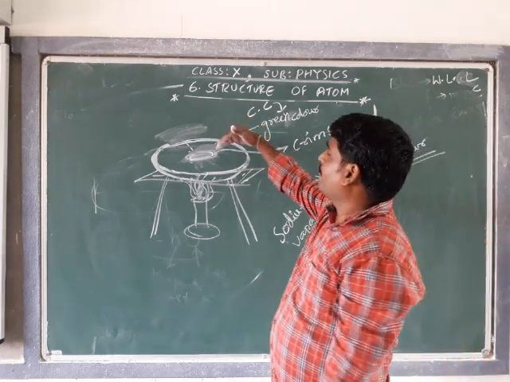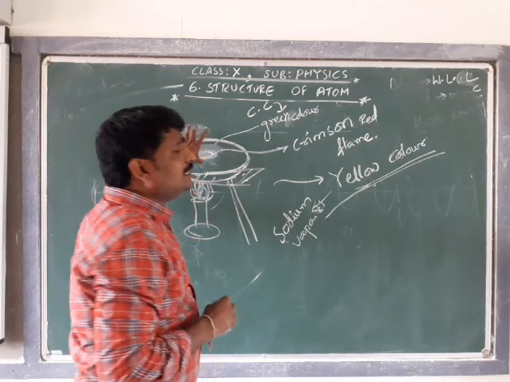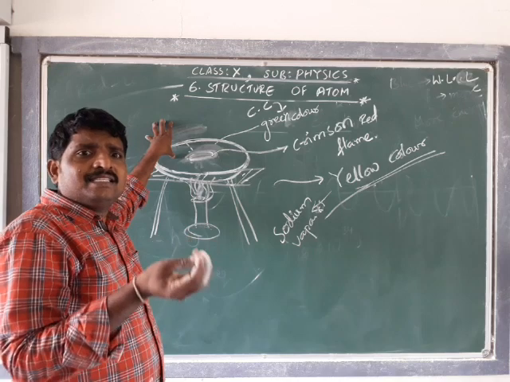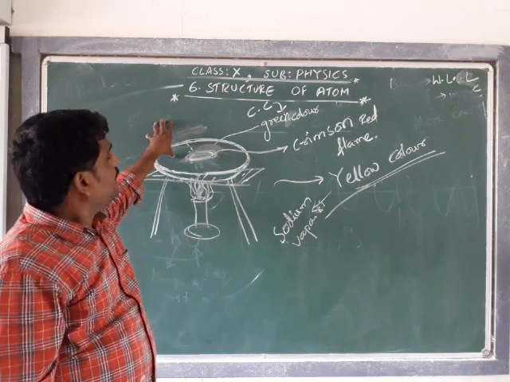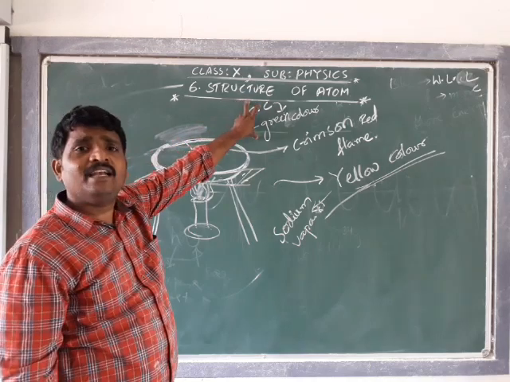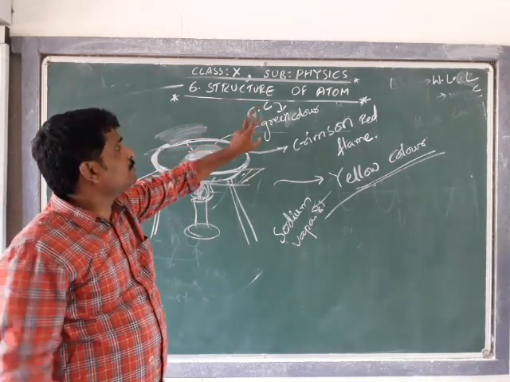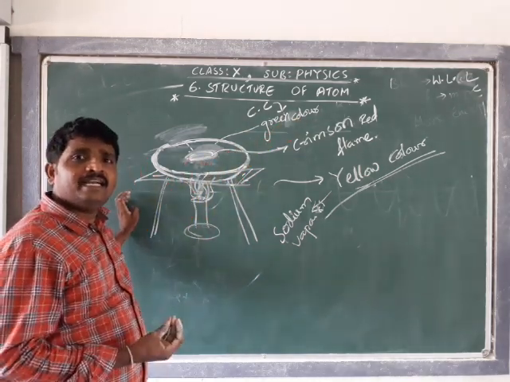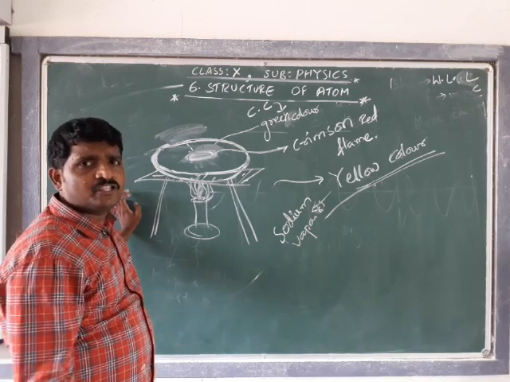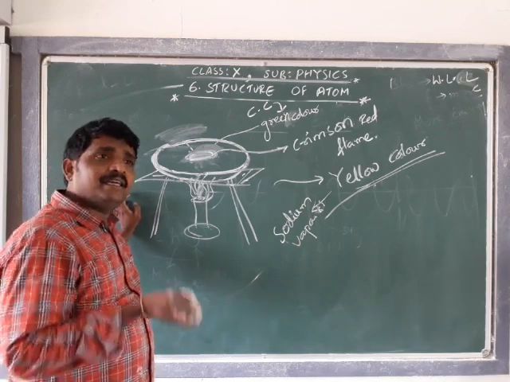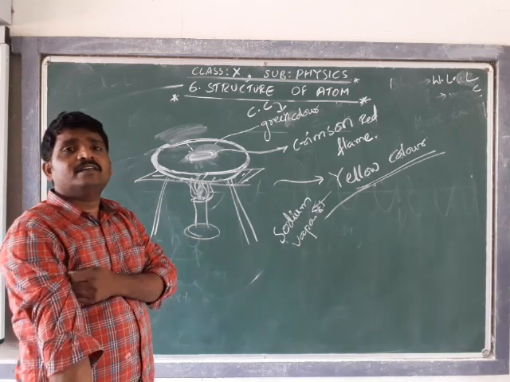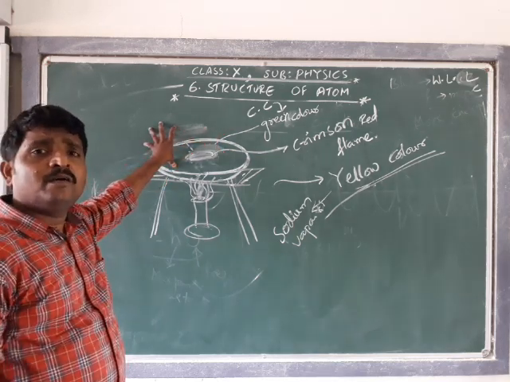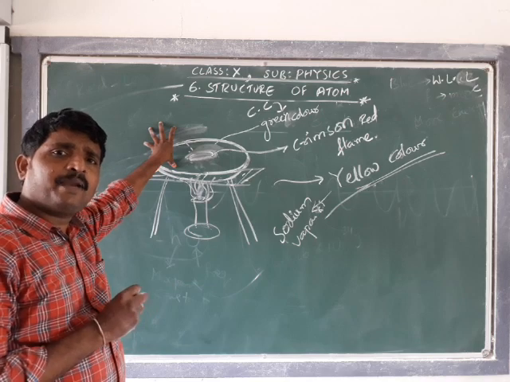This made scientists think about the structure of the atom. This is acting like fingerprints. The emission of different electromagnetic waves producing different colors for different elements gave scientists an idea to study the atomic structure of different elements and their behavior, and the emission spectrum helped as the fingerprints for